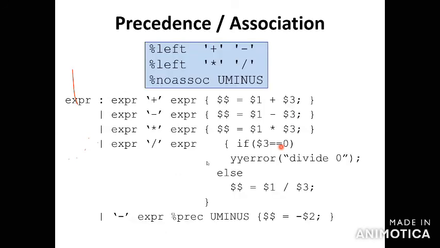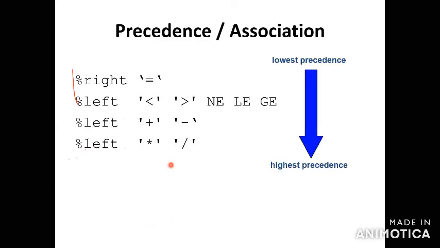So this is for the first one, which will be indicated for minus. Normally the starting of the production will be indicated for minus, it's nothing but unary minus, UMINUS. In between minus means the minus operator. The first expression will be equal to minus of expression. This minus will be indicated for what? Starting of the production is indicated for minus, it's nothing but the unary minus operator. Okay, unary minus operator.